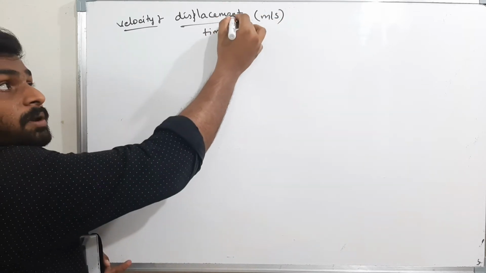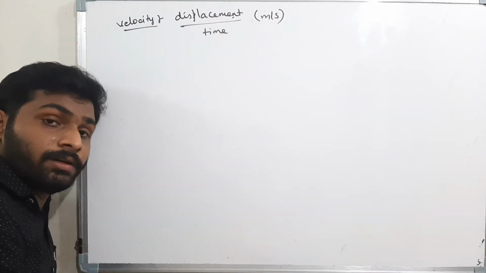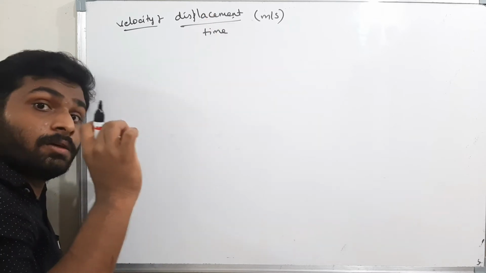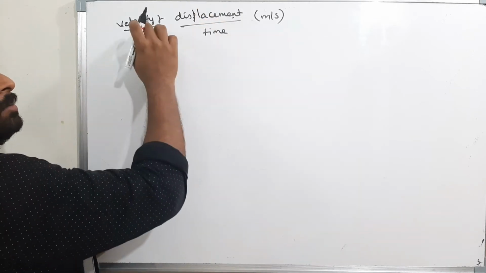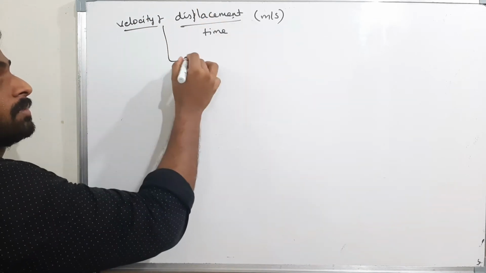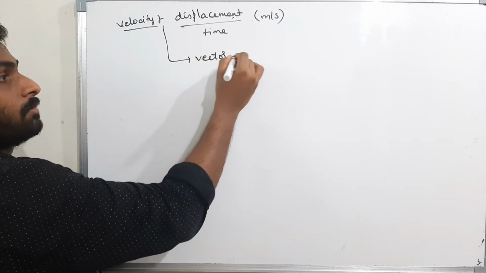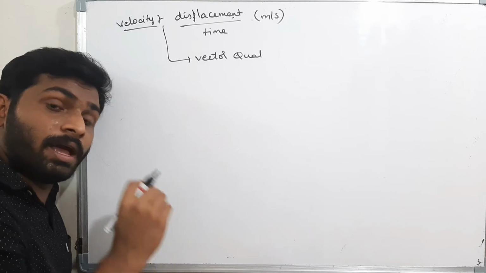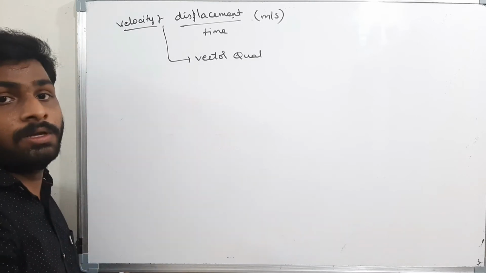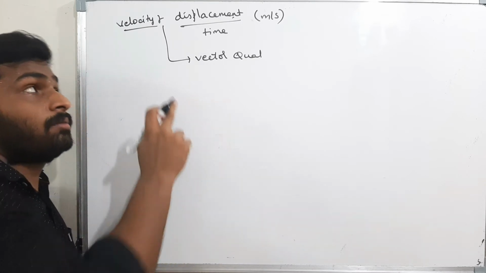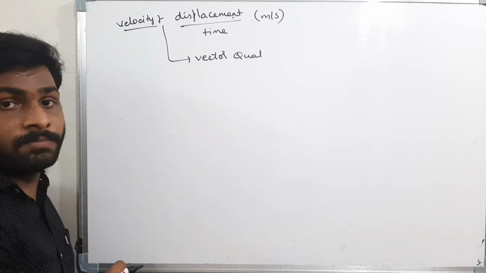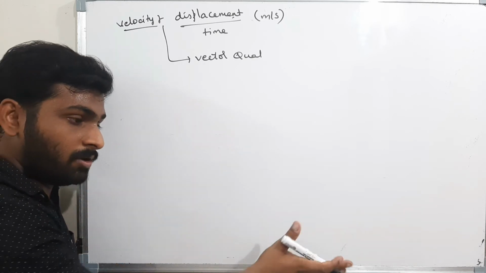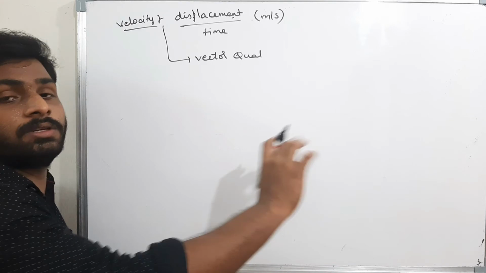Displacement is a vector, so velocity must also be a vector quantity. That means velocity depends on magnitude as well as direction. Speed won't depend on direction, but velocity will. If the direction of the body changes, the velocity also changes.